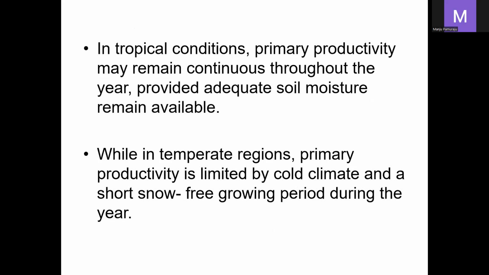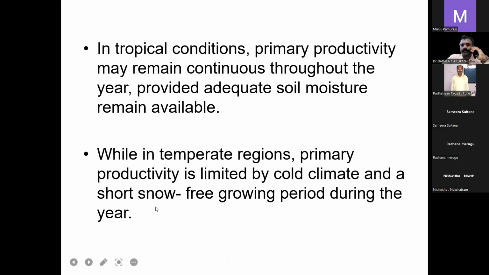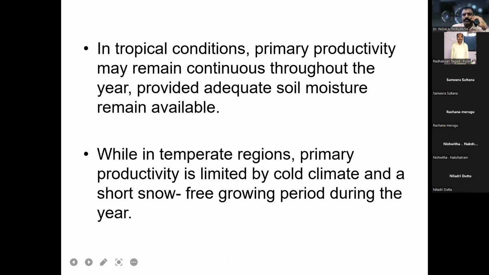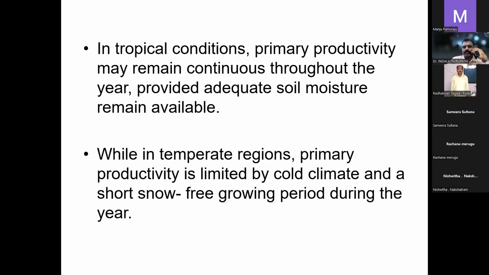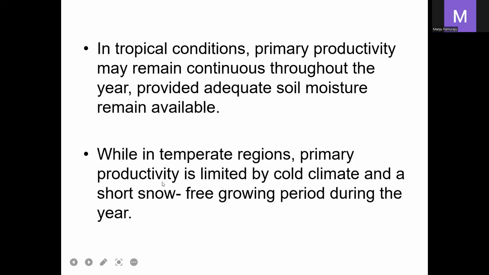In tropical conditions, primary productivity may remain continuous throughout the year, and adequate soil moisture remains available. That's why in tropical ecosystems the productivity is high. While in temperate regions, the primary productivity is limited by cold climate and a short snow-free growing period during the year. So only seasonally is the productivity high, whereas in tropical ecosystems the productivity is continuous throughout the year.